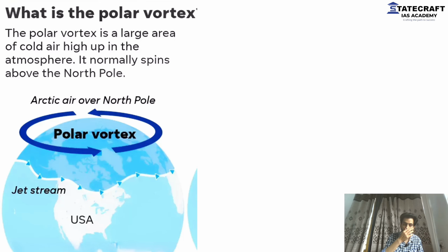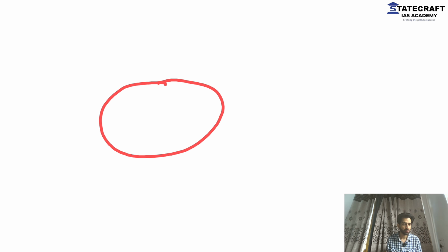There is one more condition that we need to work on. That is polar vortex. Listen to me very carefully. What is polar vortex? This is Earth. On the poles, especially on the Arctic pole, what is there? There's a constant band of air that is moving with very high speed. Very high speed over the Arctic region. This is the North Pole.